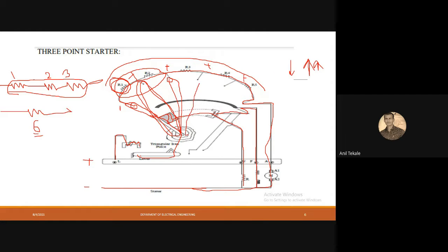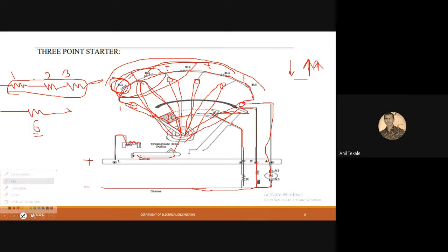Slowly, as I move my rod further, all 3 resistances will get out of the circuit. Like that, all resistances will be eliminated, and at last my rod will rest at R5, all resistances eliminated, and at that time my motor will run at full load current.